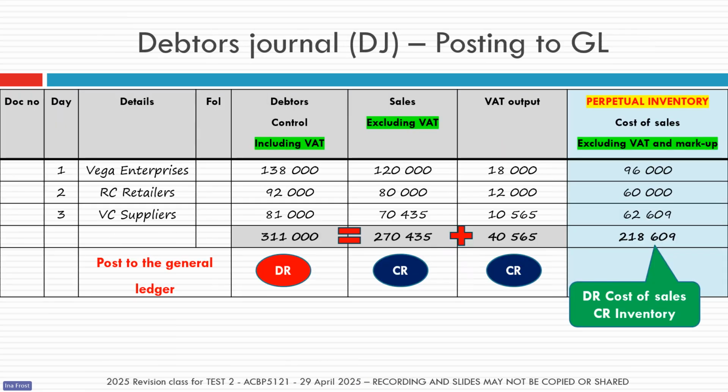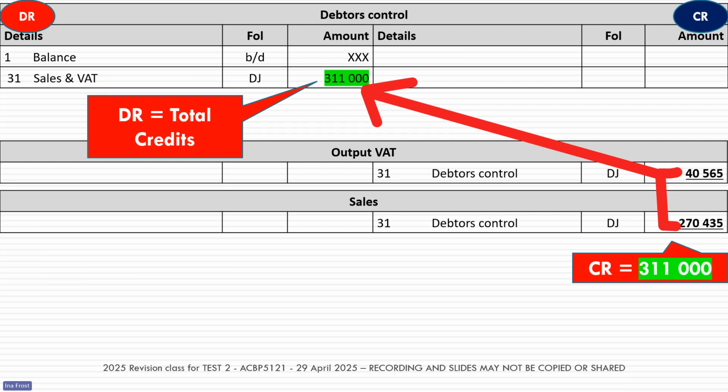Posting to the general ledger, we're going to debit the debtors control because it's all the credit sales made to the debtors. Again, your debtors control column is your most important column, and that's the one including VAT. And we're going to credit sales and output VAT. Cost of sales, again, will get its own separate entry where we credit inventory, debit cost of sales. In the general ledger then, it looks like this.